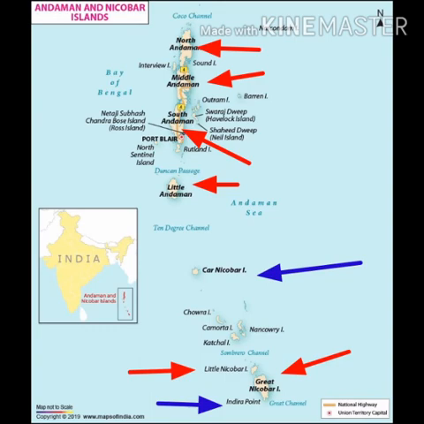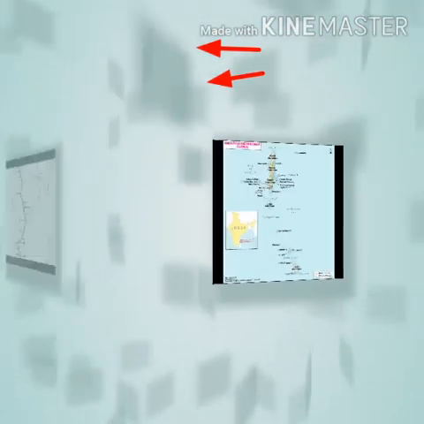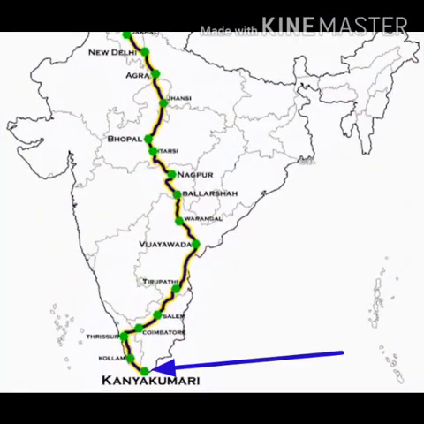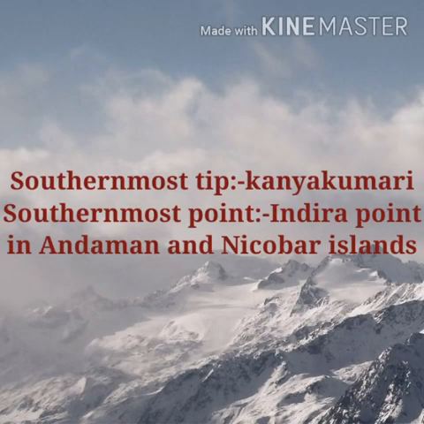Indira Point on Great Nicobar Island is the southernmost point of the Indian Union, whereas the southernmost tip of the mainland of India is Kanyakumari.